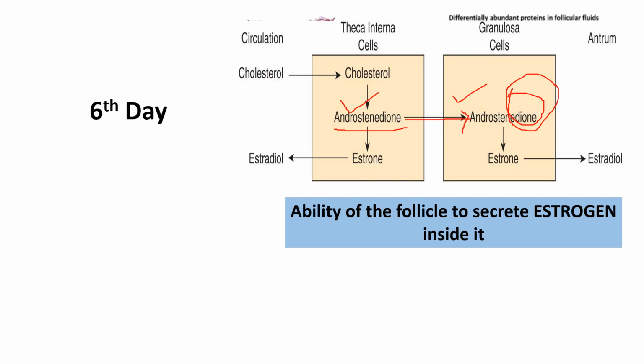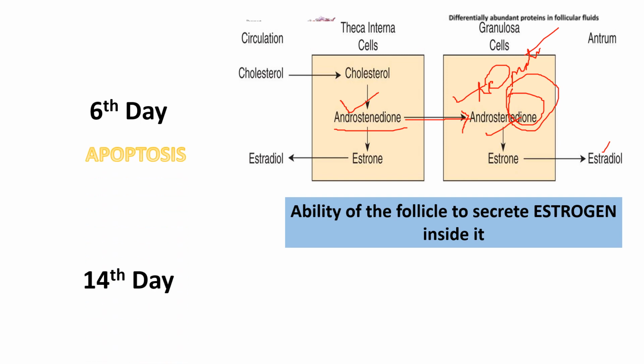At the granulosa cell, what happens? They have the receptor for FSH. So when FSH binds with this receptor, it will enhance the enzyme aromatase. This aromatase enzyme will convert the androstenedione to estrone, and ultimately estradiol will be formed, and it will be secreted into the antral fluid. More amount of estradiol means more chances to become the dominant follicle.